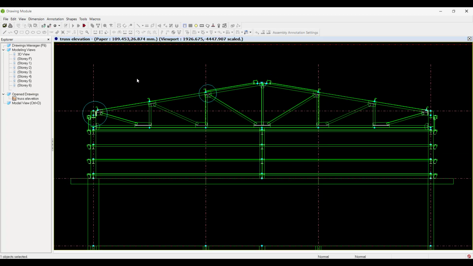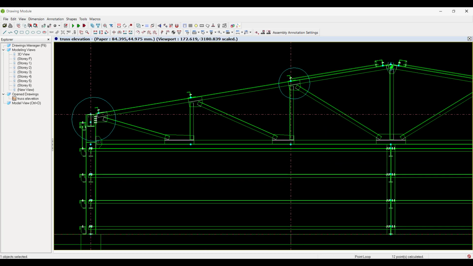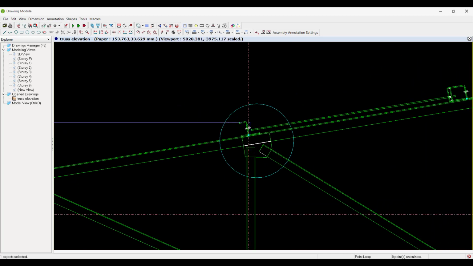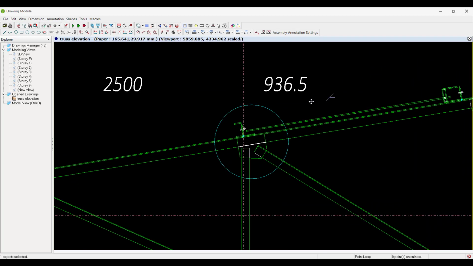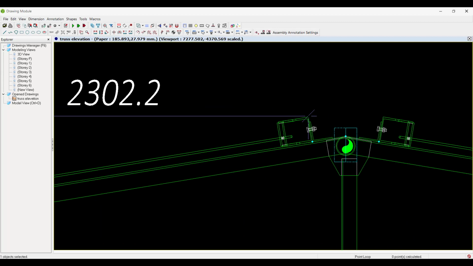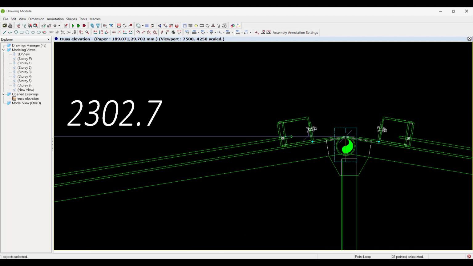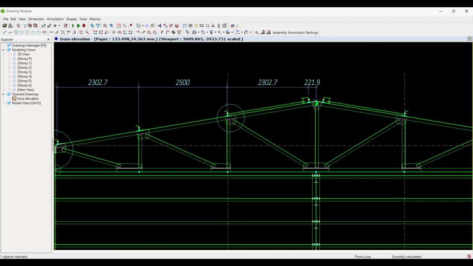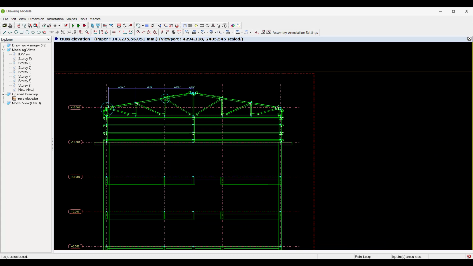Now what I can do with this is that once I've got this in, we can actually start to work with it. So if I'd like to maybe provide dimensioning perhaps to these purlins here, I can just come in and you can see what I'm doing here. I'm just snapping to points to establish the dimensions that I'd like to see. Maybe the midspan there, the apex there, and you can see those dimensions there that have been carried out.